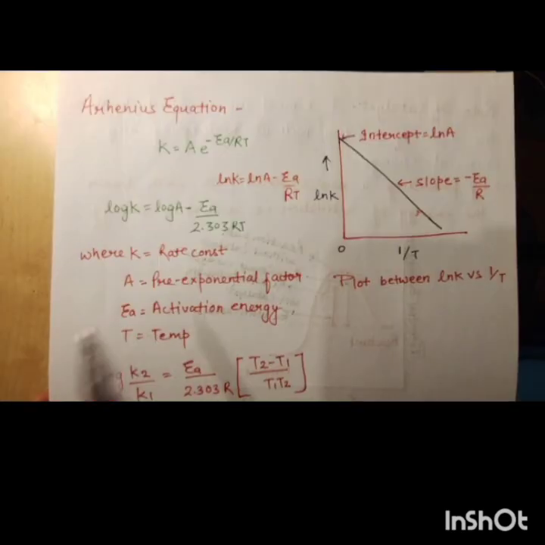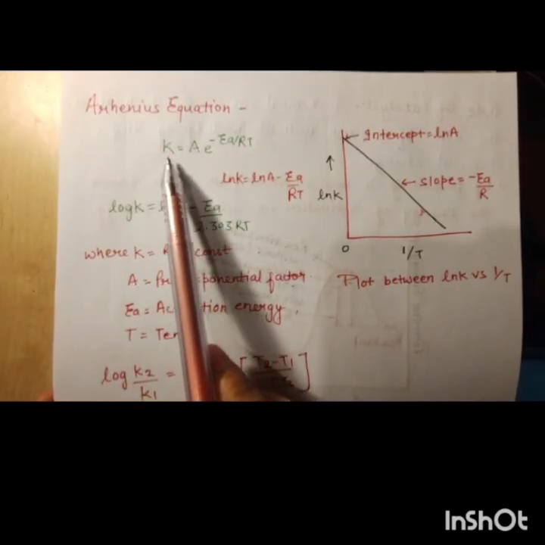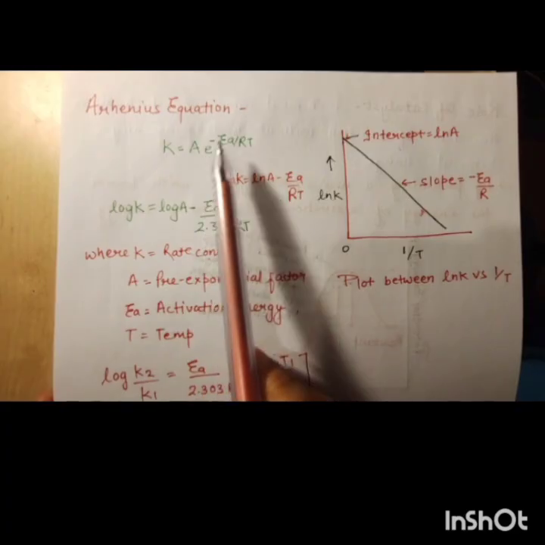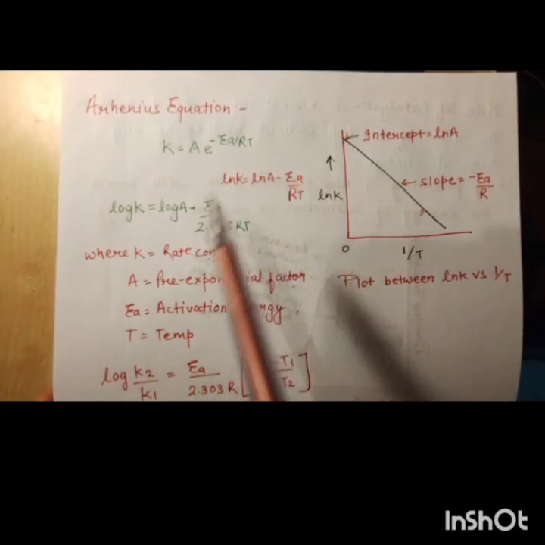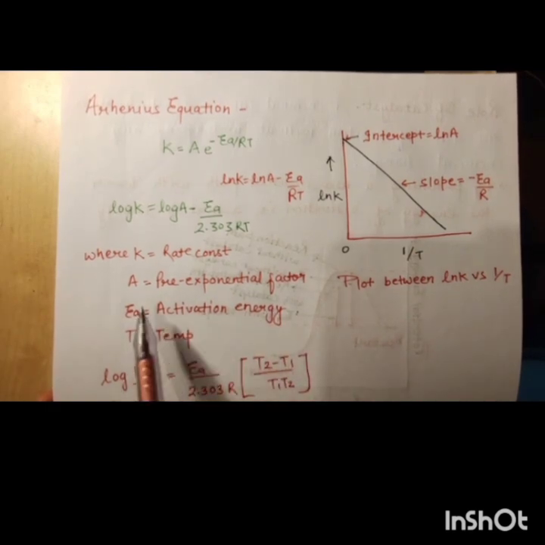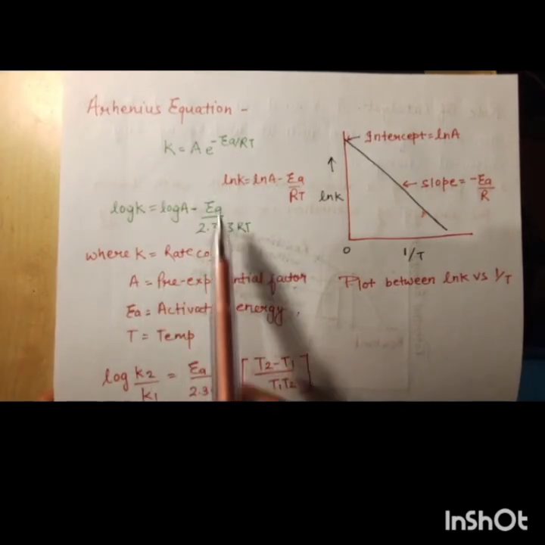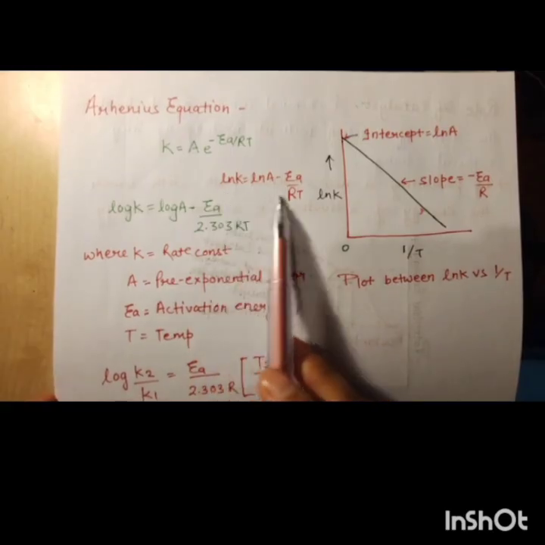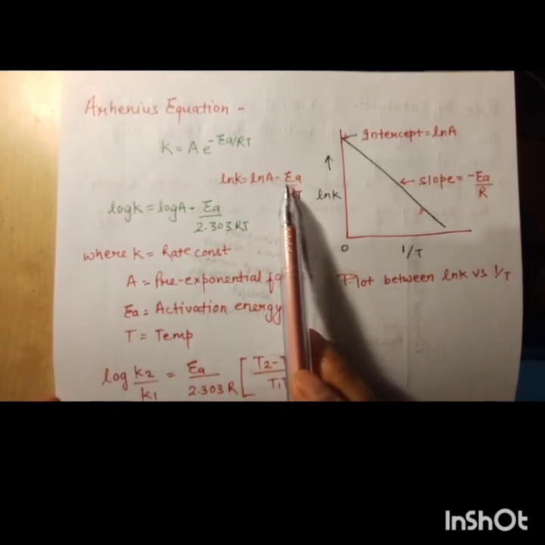Now next is a very important topic, the Arrhenius equation. So what is the Arrhenius equation? K is equal to A e to the power minus Ea by RT. Here Ea is the activation energy, A is the pre-exponential factor, K is the rate constant, and T is temperature. So this is the formula, or you can say ln K is equal to ln A minus Ea by RT.